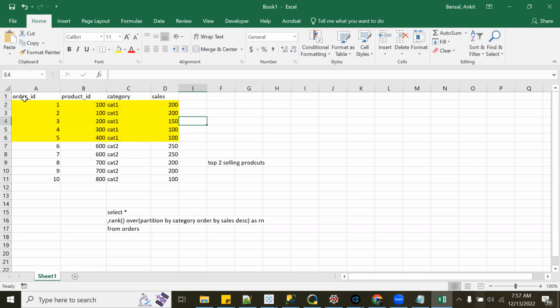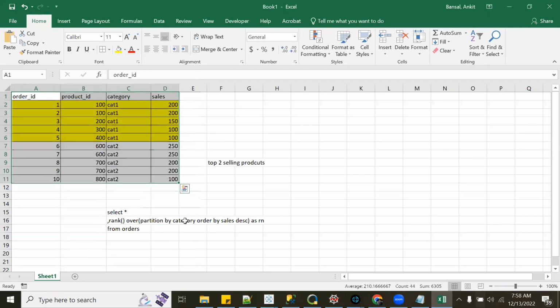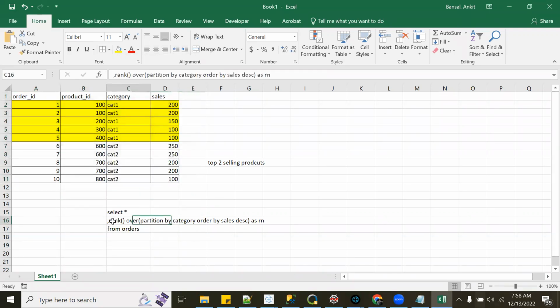Any doubt here? These 5 rows will be one partition, because I'm saying partition by category, and then order by sales descending. So this will be my RN column. Sales descending, so this guy will get rank 1, and this guy will also get rank 1.